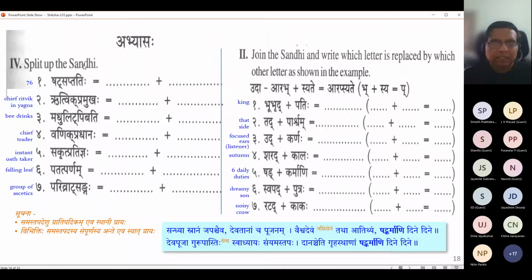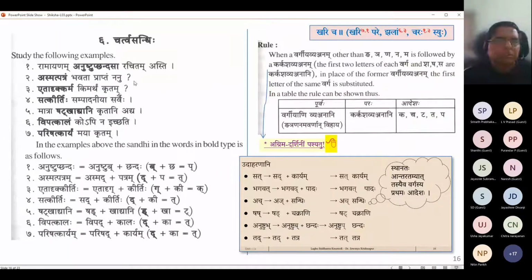Chartva sandhi is when there is any vyanjana which is followed by a karkasha vyanjana, then we have to go to the first column letter of the vyanjana, the corresponding first column. I don't know why so much noise is coming. Anyway, that's what we just saw before, right?